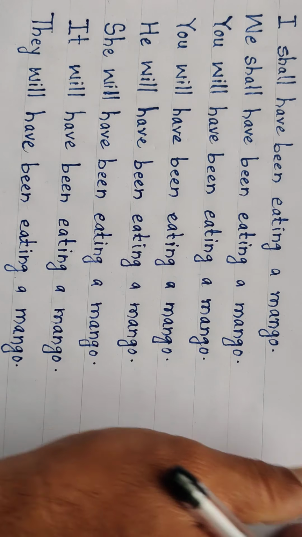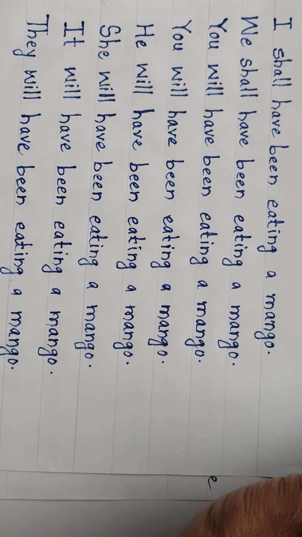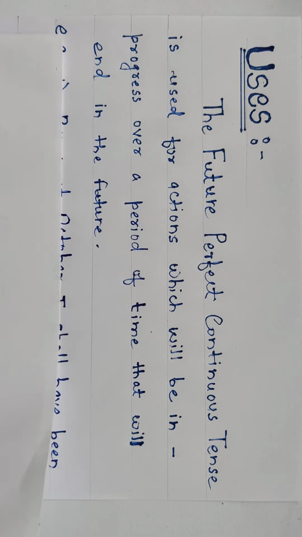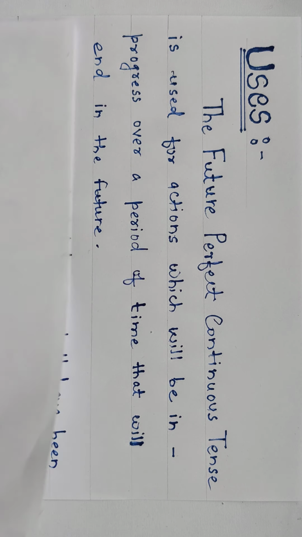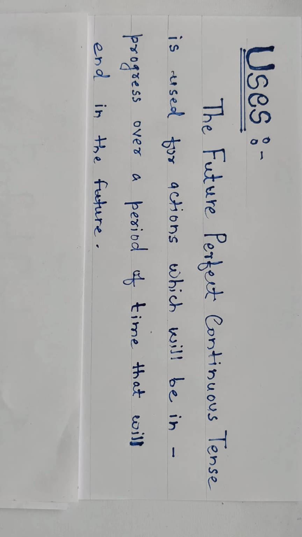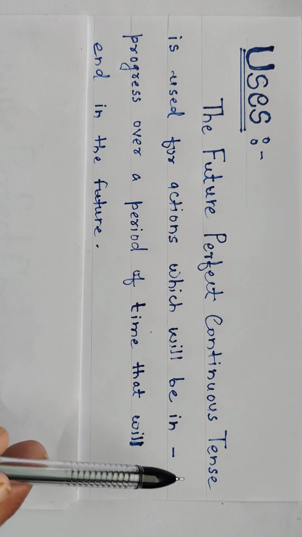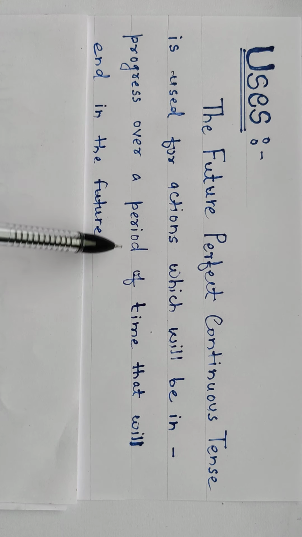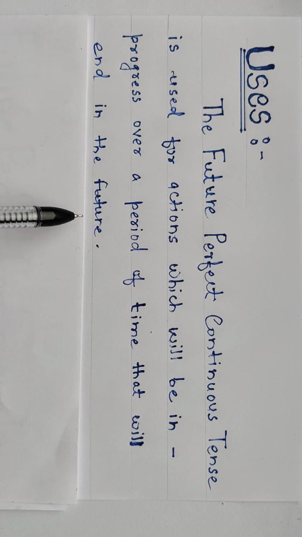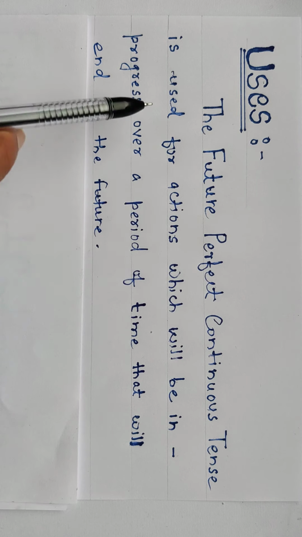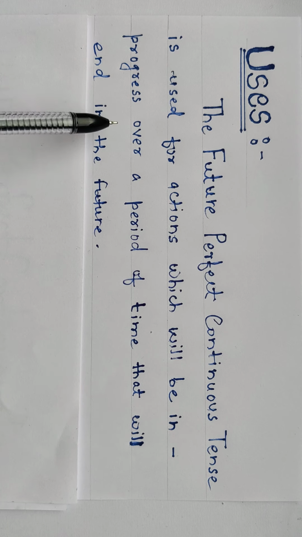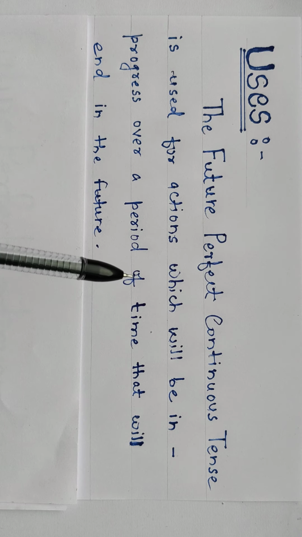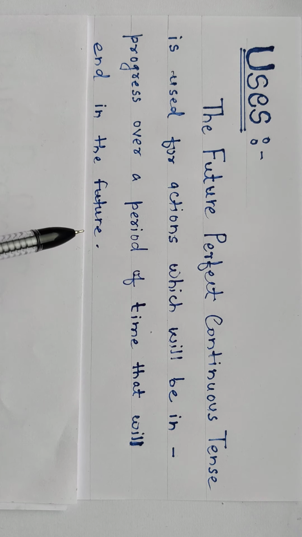Now we will march towards the uses of this future perfect continuous tense. The only use of this tense is for actions which will be in progress over a period of time that will end in the future. It means in future that action is going on, but it will end in the future.